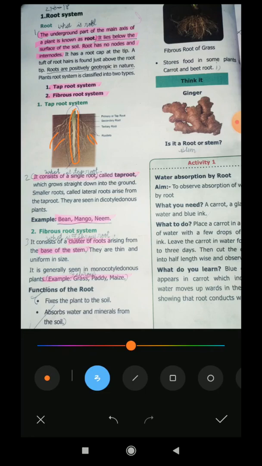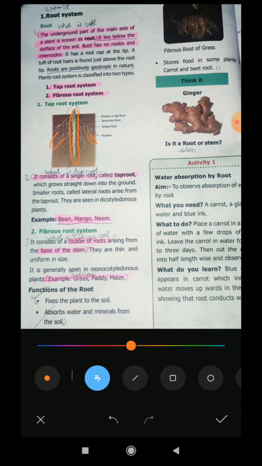But in the case of the taproot, it grows straight down the ground, so it is a little different to remove when compared to the fibrous root system. For example, grass, paddy, rice. These are the examples for the fibrous root system. These plants have fibrous roots.